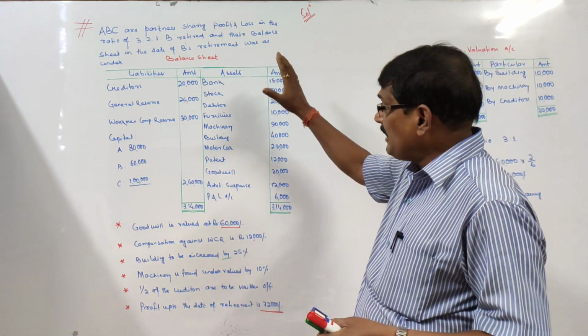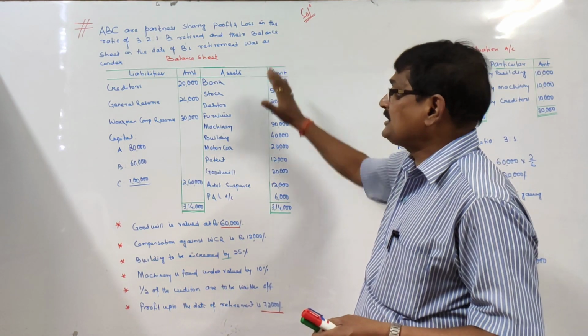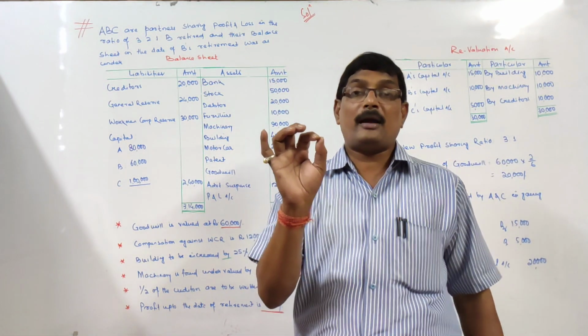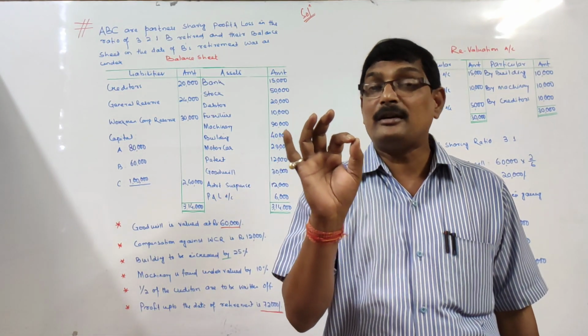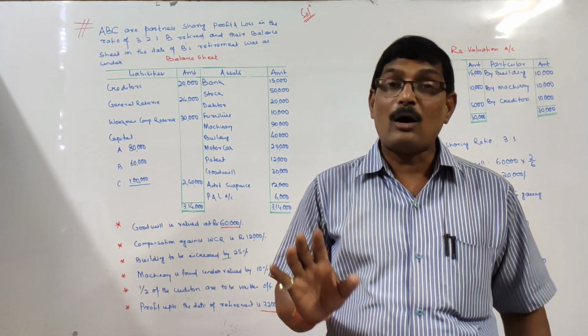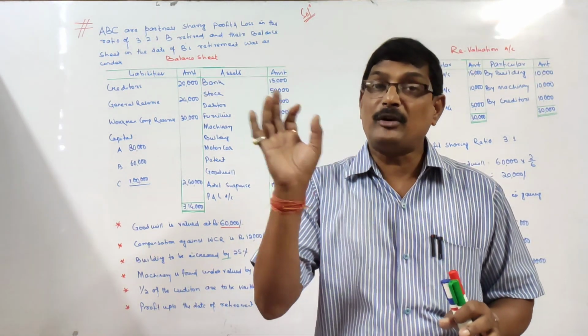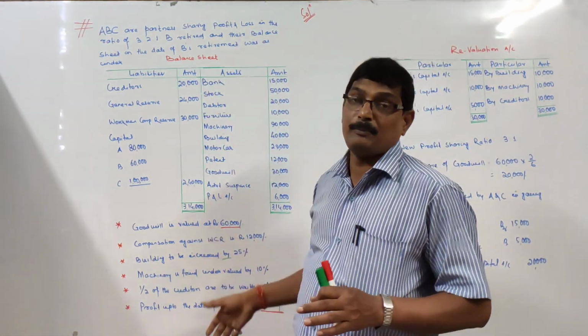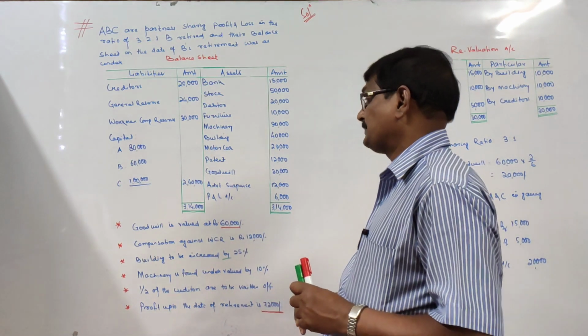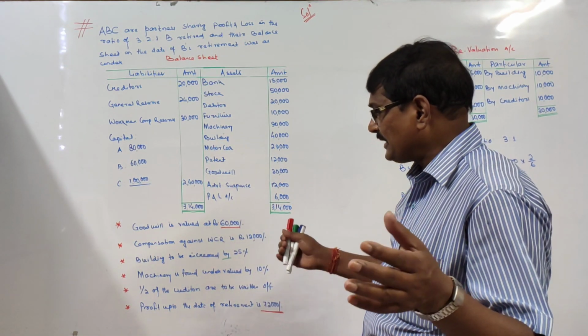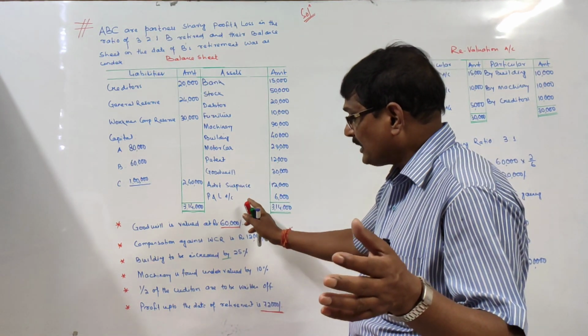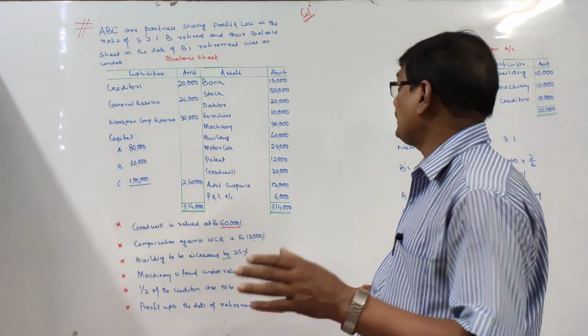The main motive for giving this type of question is to explain to you the different types and different cases of capital, how to adjust the capital, or we can say adjustments of capital in different cases. That is the main purpose of framing such types of questions. So first of all, let us first find out the revaluation account. We have to prepare the revaluation account.